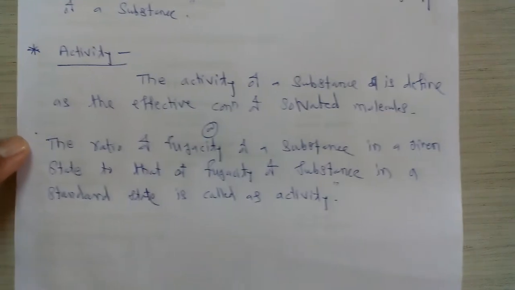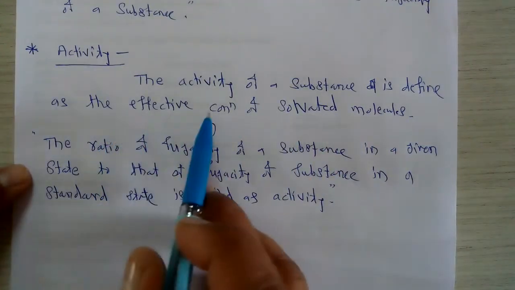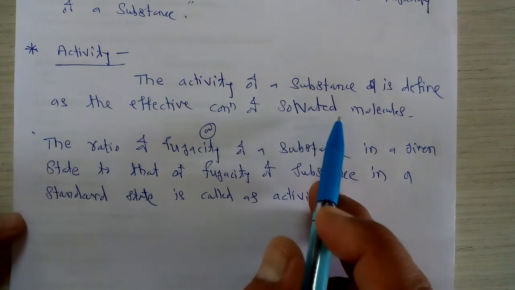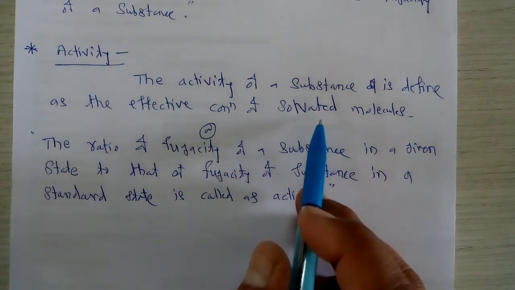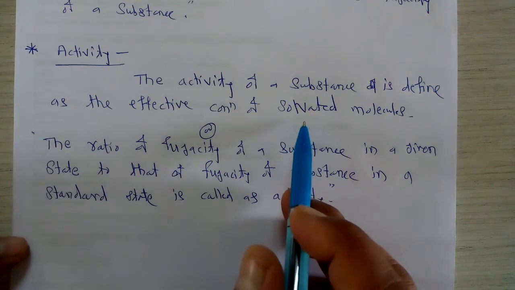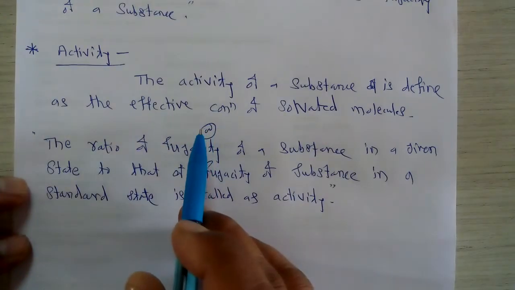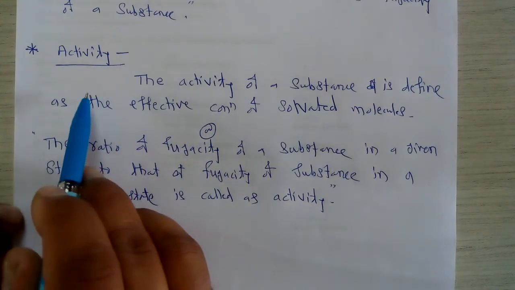The first definition is that the activity of a substance is defined as the effective concentration of the solvated molecules. Whenever we consider molecules in a solution state, they get solvated by the solvent molecules. That effective concentration of solvated molecules is nothing but the activity of a substance.